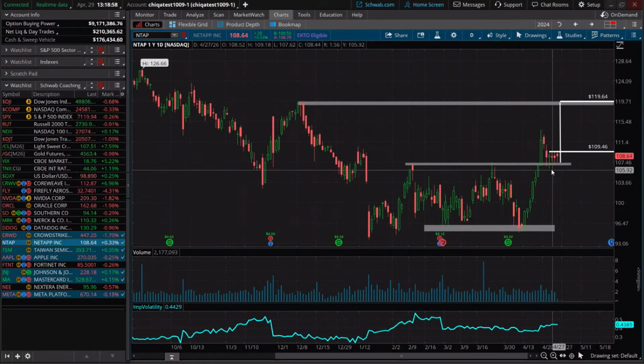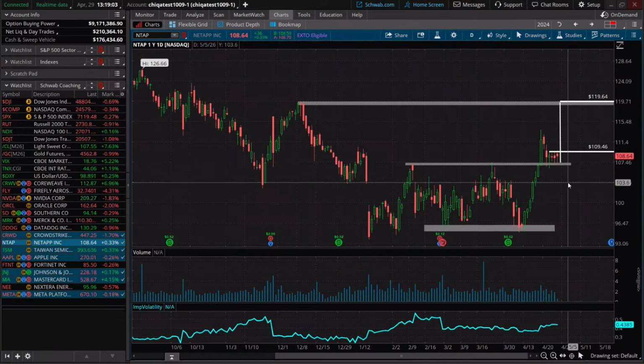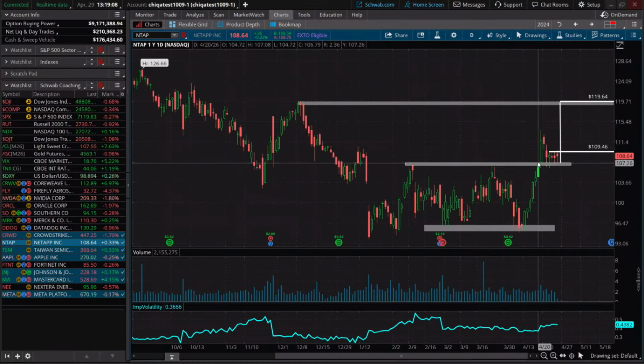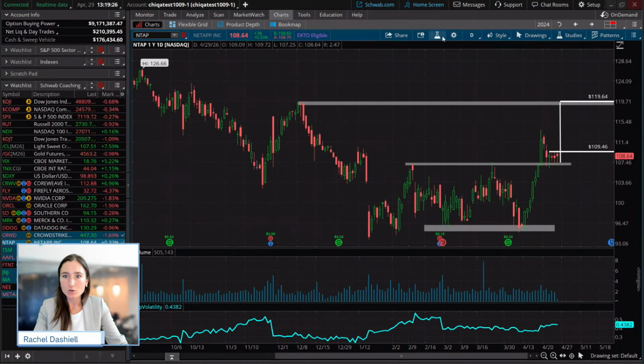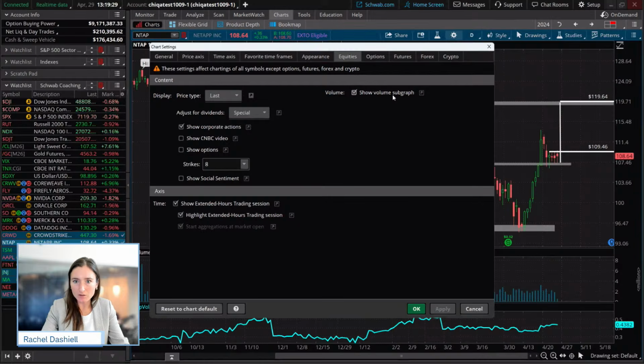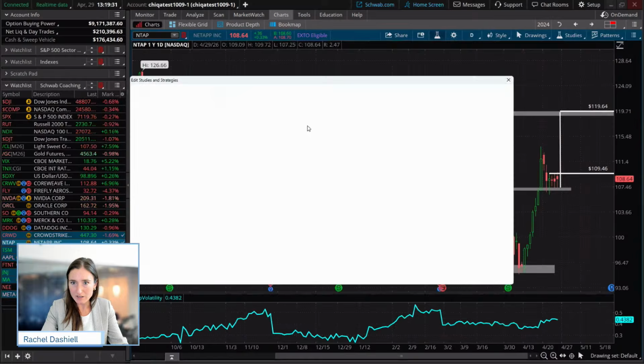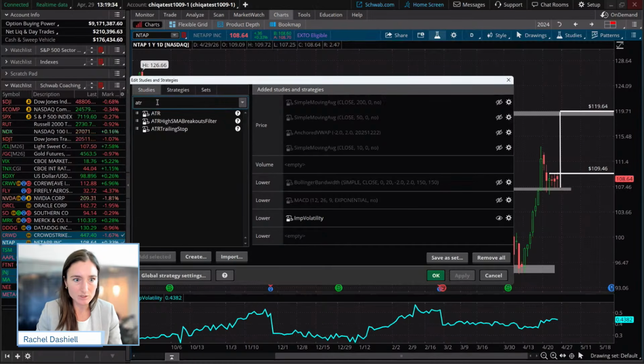Now, a couple other things. So we have to decide where our stop loss is going to be. So like we have used before, maybe we could use one of these candles that we have had. Or we could use a possible trailing stop or an average true range. So those could all be different ideas to say, hey, maybe we want to give ourselves a little bit more space. Maybe we want to create a little bit of a volatility stop. So I'm going to hide some of this information on the lower part of the chart here so that we could add the average true range. And I'm going to show you guys how this works.